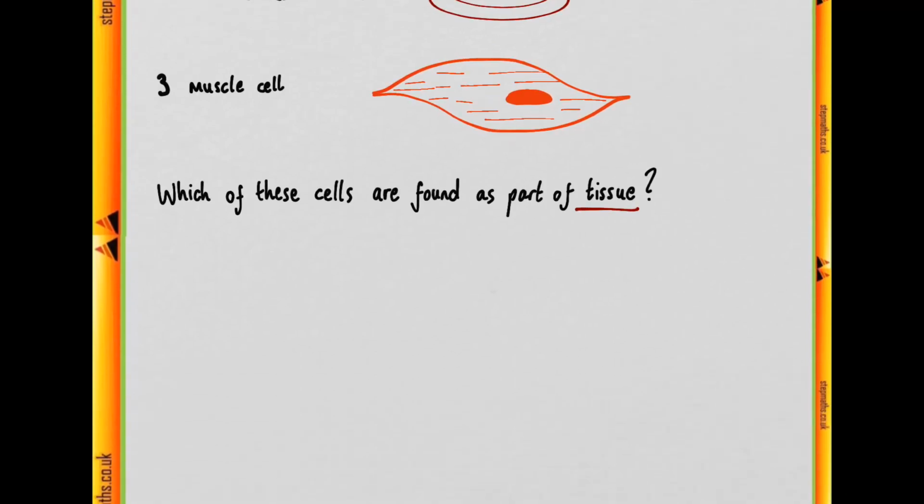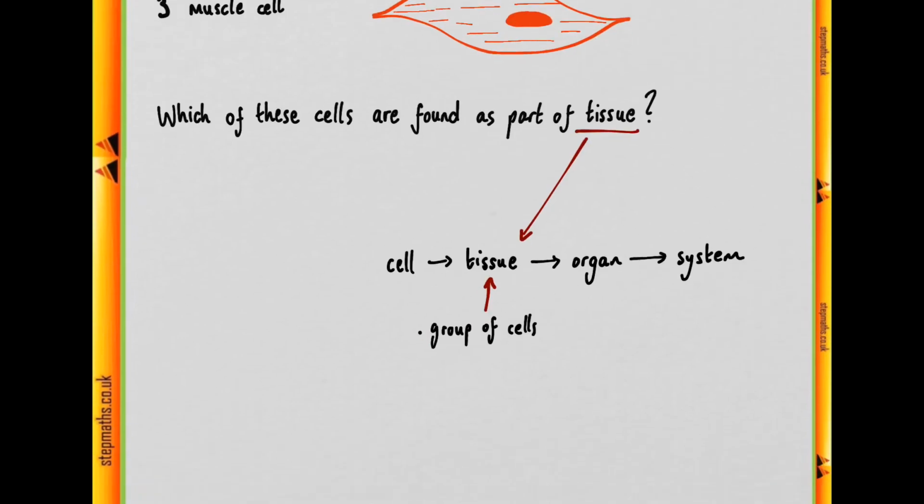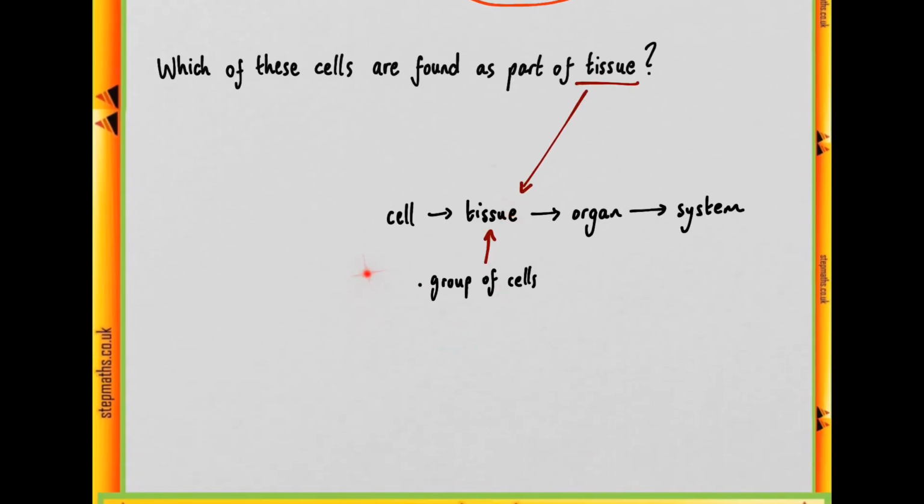So, generally speaking, all cells within the body find themselves within this hierarchy of cells to tissues to organ systems. And that's where tissue finds itself, as one step up above cells. By definition, a tissue is a group of cells. That's what places it in the hierarchy above cells. They're all of a common origin, and they perform a specific function together.